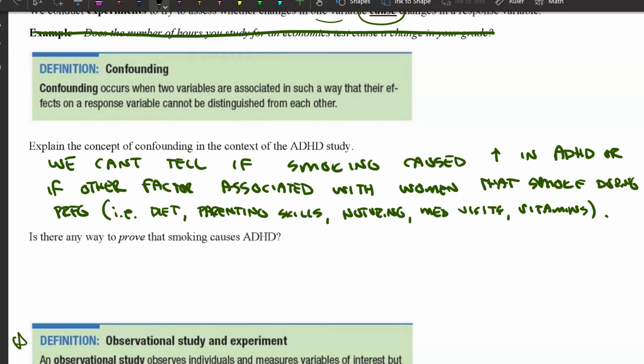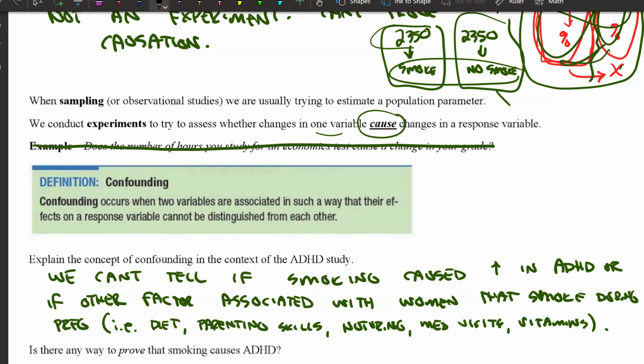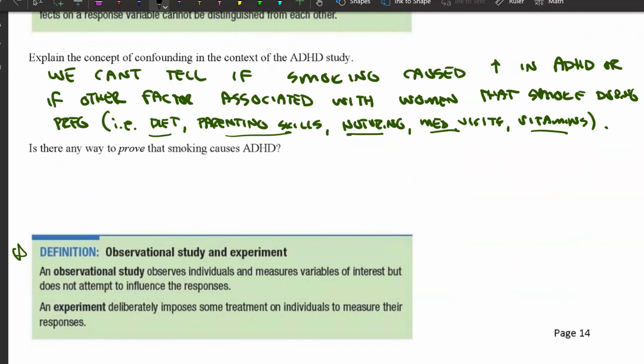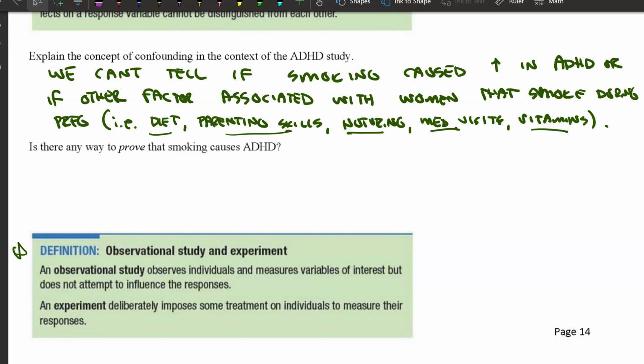Now, I know what you might be looking at this and saying, well, you're assuming that just because a mother smokes during pregnancy that they're also going to have bad parenting skills and they're not going to eat right and they're not going to be a nurturing mother and they're not going to go to the doctor. No, I'm not saying that. But on average, the type of woman that would smoke during pregnancy might be, you could make an argument, more likely to do some of these things differently than a mother that doesn't smoke. Regardless, whether you think that's true or not, the possibility exists.